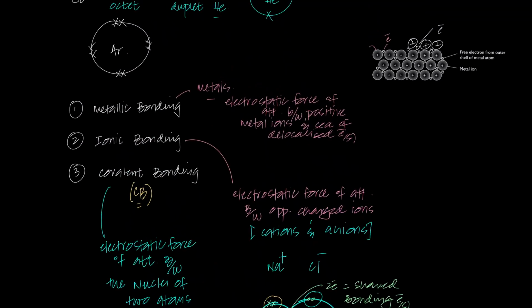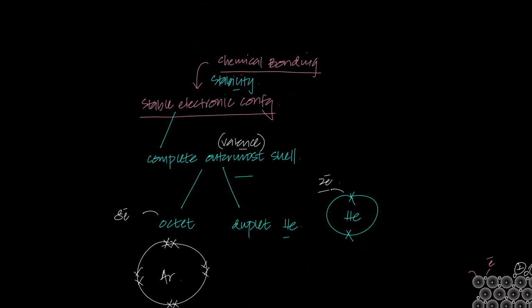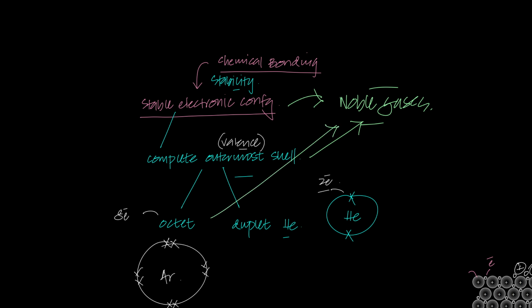Because remember, why do substances undergo chemical bonding? It is to achieve a stable electronic configuration. Oh, noble gases, oh my dear noble gases, you already have a stable electronic configuration. So the reason why noble gases do not undergo chemical bonding is because they already have a stable electronic configuration. They already have a complete outermost electron shell. They already have complete octets, and helium has a complete duplet.